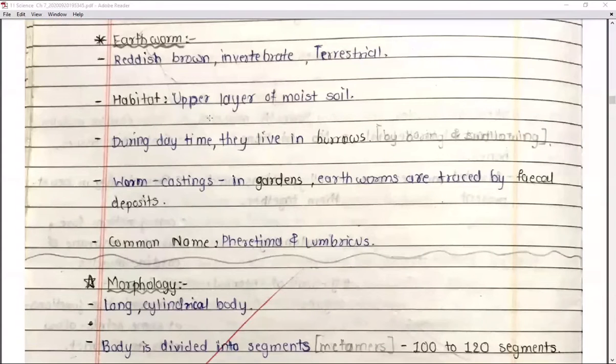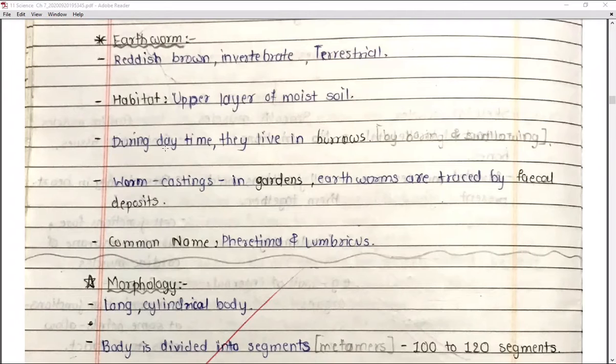They are terrestrial. That means they live on land. Their habitat is the upper layer of moist soil. Moist soil means the soil which contains moisture, right? That means it is not dry soil, it is comparatively moist soil. That means it has a moisture content. For this reason, it is said to be moist soil, right? So the earthworm lives in the upper layer of the moist soil.